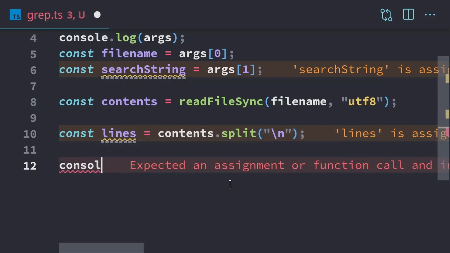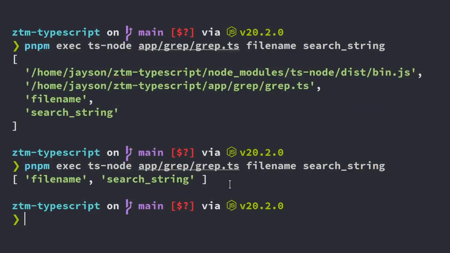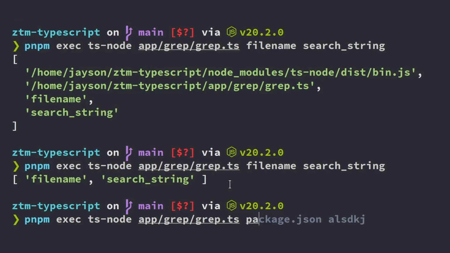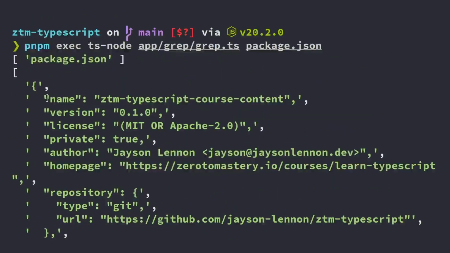So I want to run the code and I'm going to log the lines so we can make sure that it's actually splitting properly. So we'll run this with package.json and we should get a bunch of lines from that file. And so it is printing the lines. It is detecting each one properly.